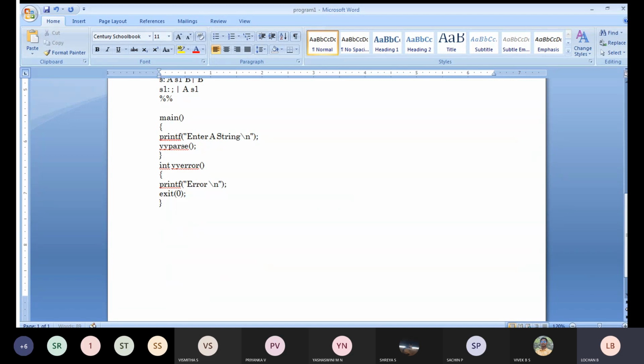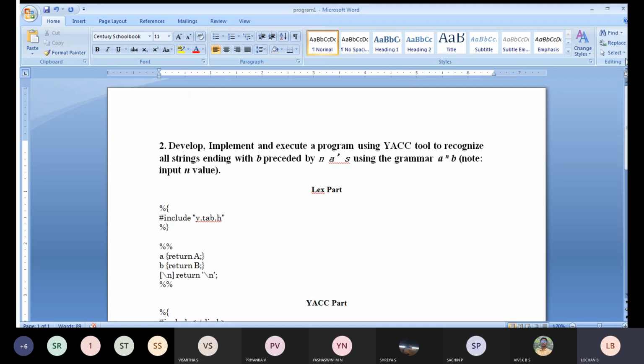I'll repeat it once again. Everyone listen here, those who joined just now. Today we will be discussing the second lab program. So what is the lab program he has told? Develop, implement and execute a program using a Yacc tool to recognize all strings ending with b preceded by n a's using the grammar.